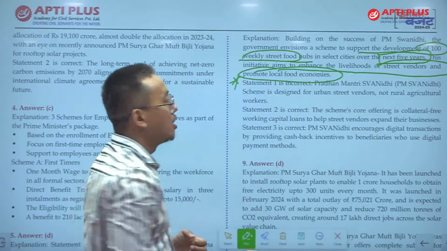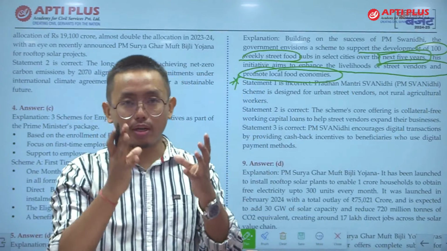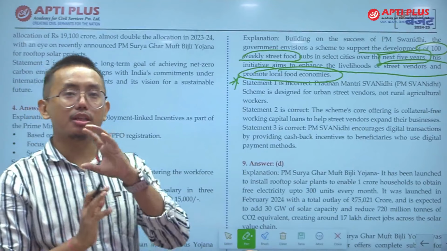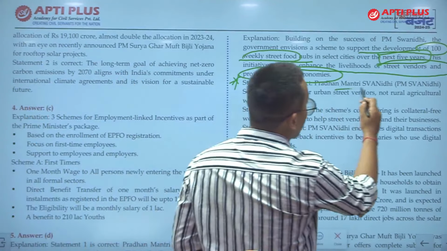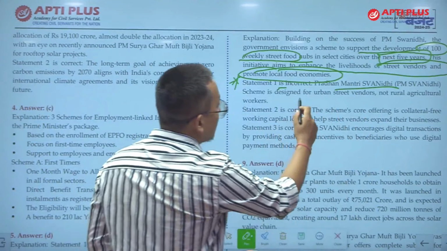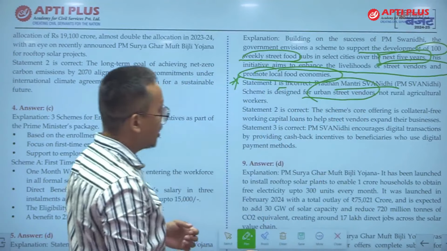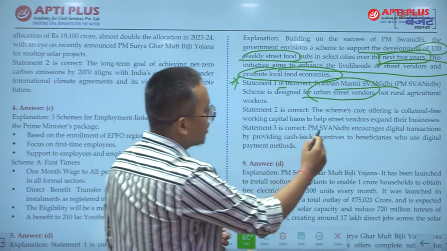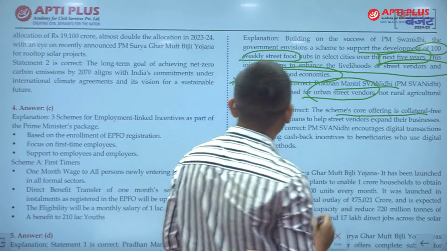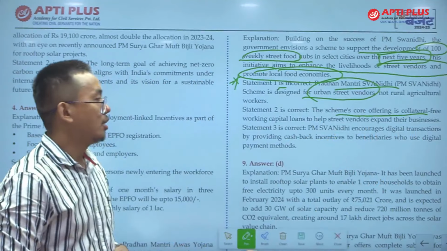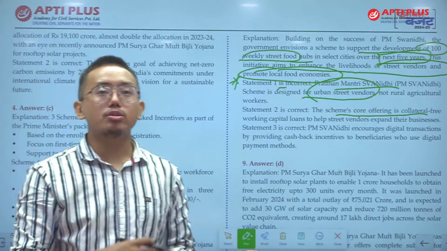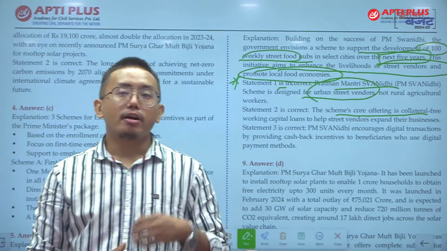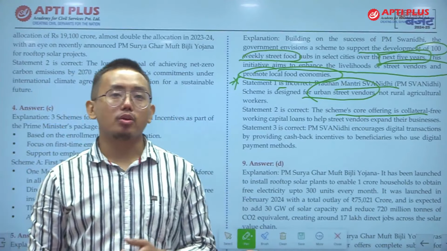This is important. So a scheme has been launched to support street vendors, not rural agricultural workers. And statement 1 is incorrect. प्रधानमंत्री स्वनिधि scheme is designed for urban street vendors. And statement 2 is the scheme's core offering is collateral-free. So collateral-free means the street vendors do not need to give collateral to get the loan.